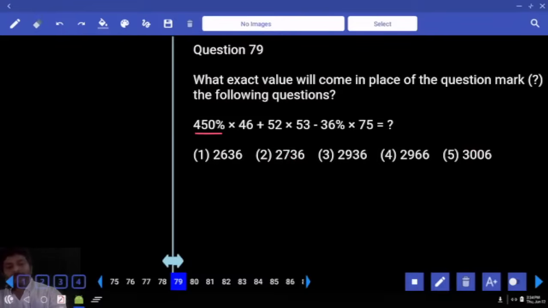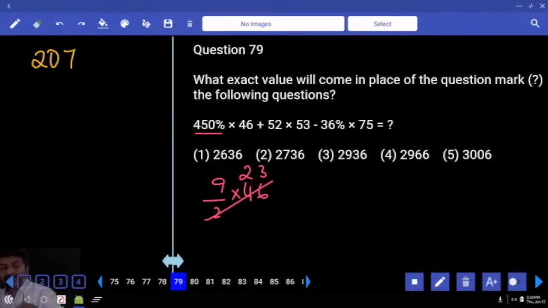Fine. 450%, 4.5 times only. 4.5 can be treated as 9 by 2 into 46. 2 how many times? 9 times of 23. 10 times minus 1 time. 230 minus 23, 207.